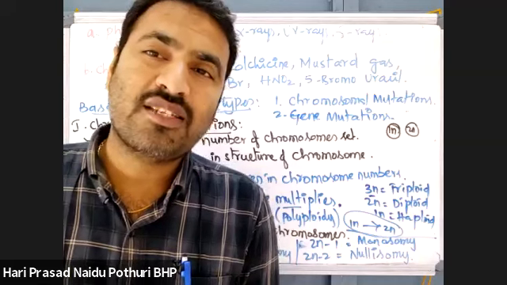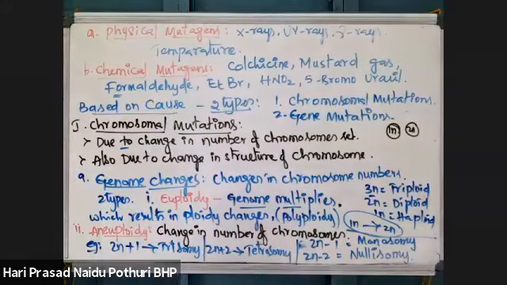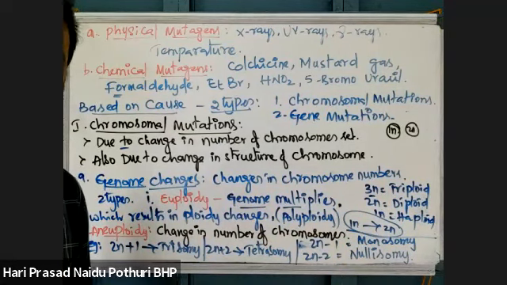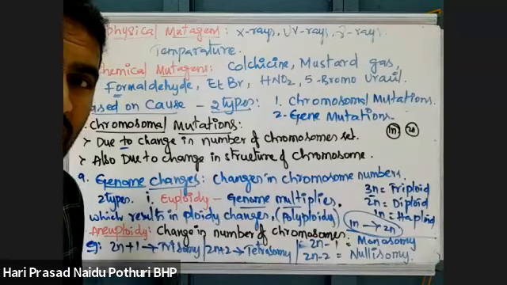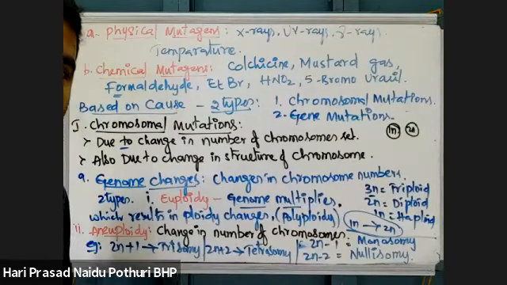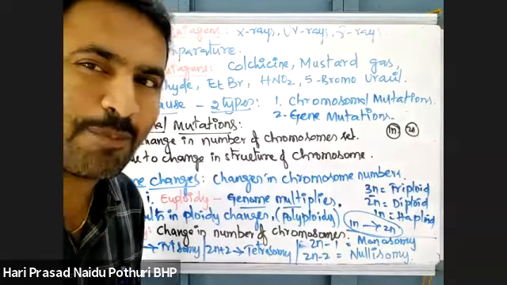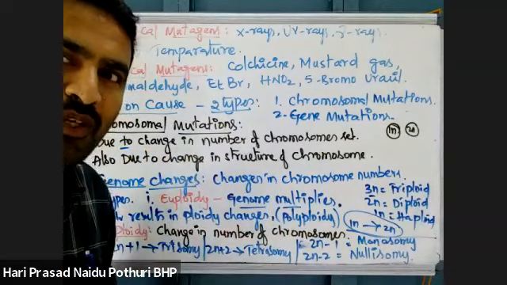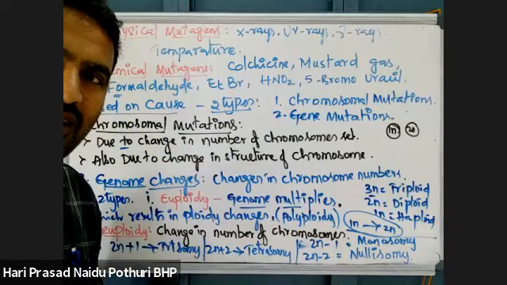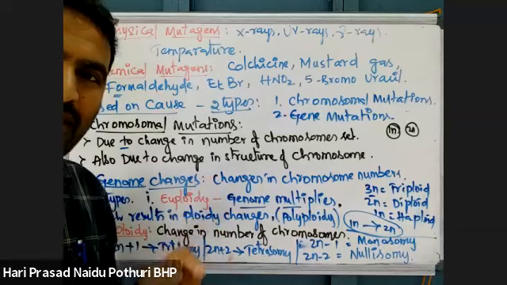Why are ploidy changes taking place? Anyone? When can ploidy changes be seen? Which type of mutations? No, not meiosis. In meiosis, there is a decrease in the ploidy: 2n becomes 1n. Again, when the zygote is formed, 2n will form again.